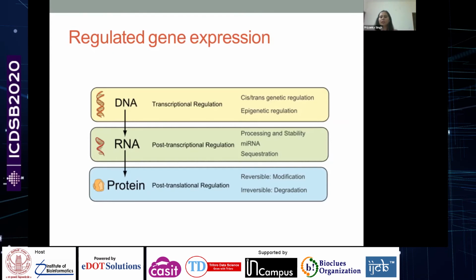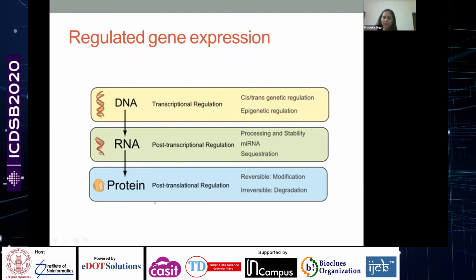They are not coding for any proteins, but they're going to go and bind to the complementary sequences on the mRNA, and they're going to decide the fate of that mRNA. Am I supposed to degrade this mRNA, or am I supposed to sequester the information in this RNA by forming some complex structures so that the translation machinery is not able to read that RNA?